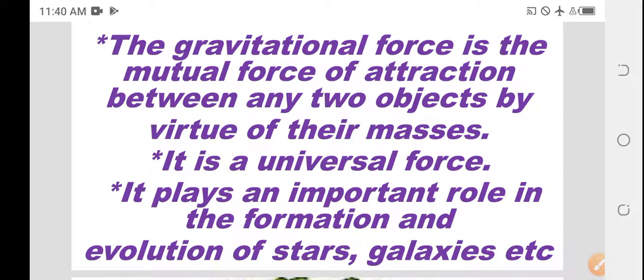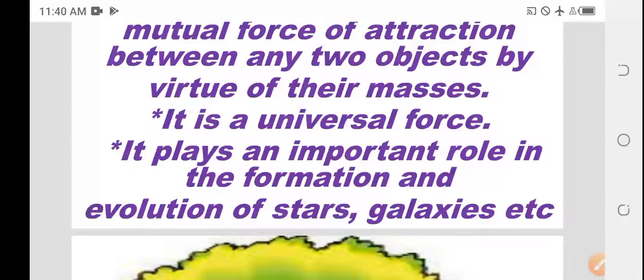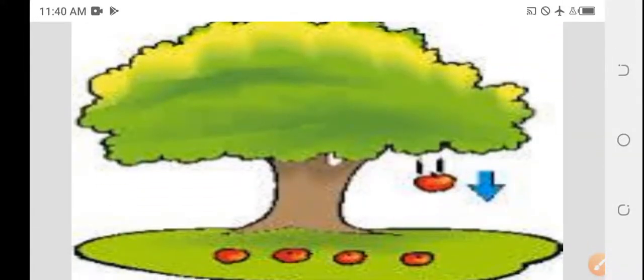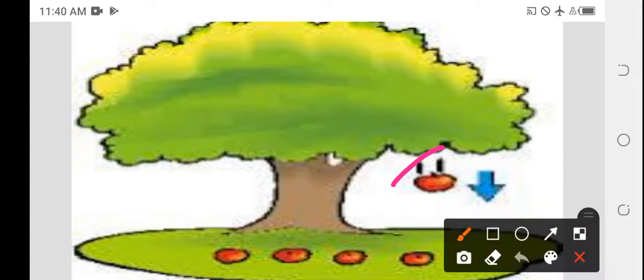It plays an important role in the formation and evolution of stars, galaxies, etc. You can see the figure. The apple is falling. There is a mutual attraction between the apple and the earth. This will be called the gravitational force. This is the apple and this is the earth.